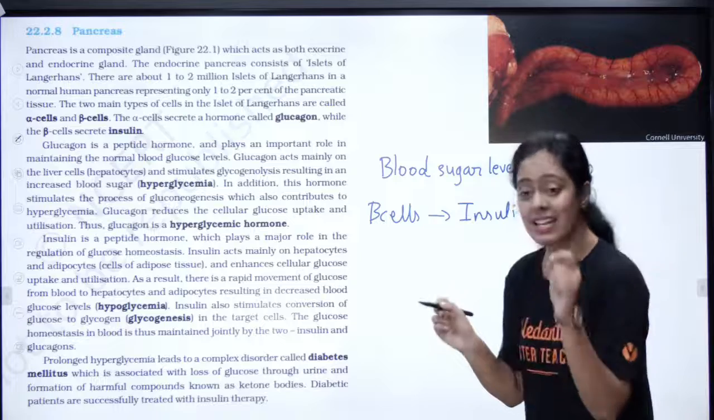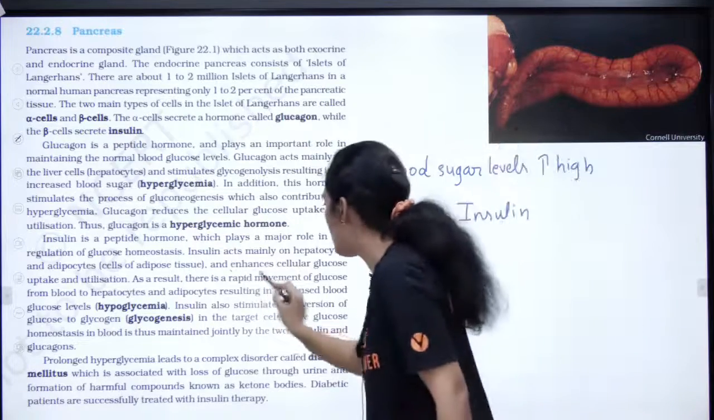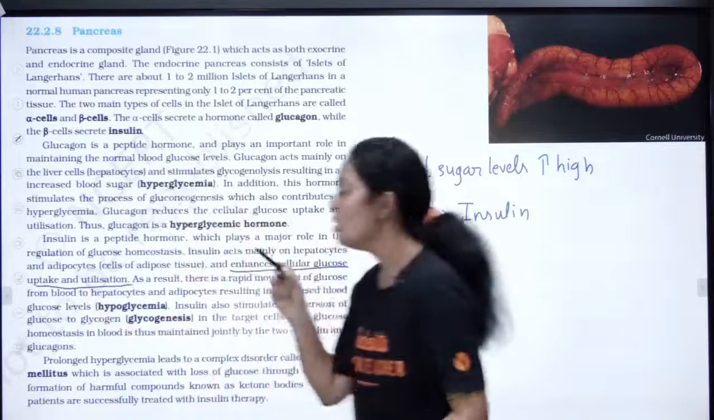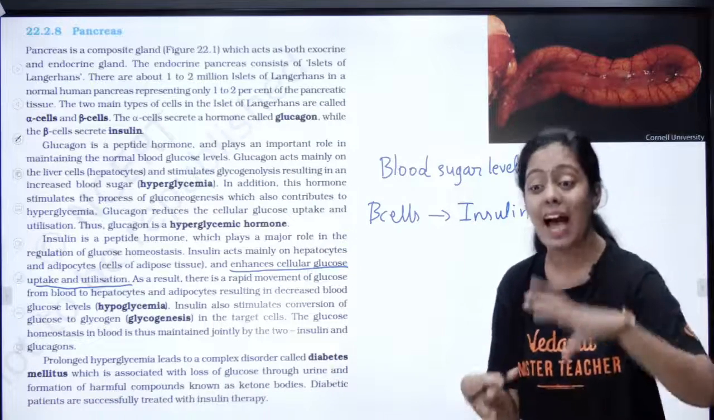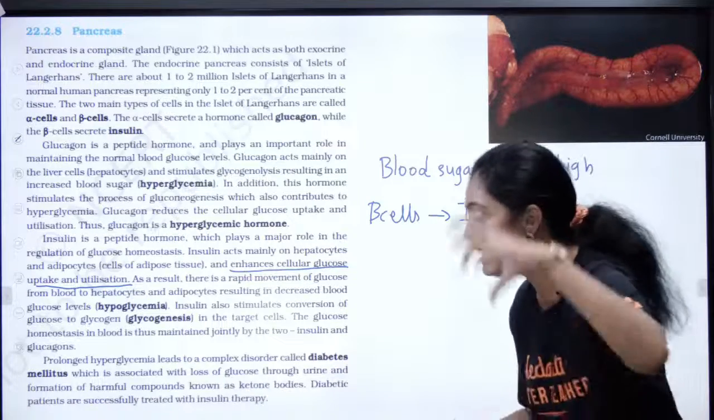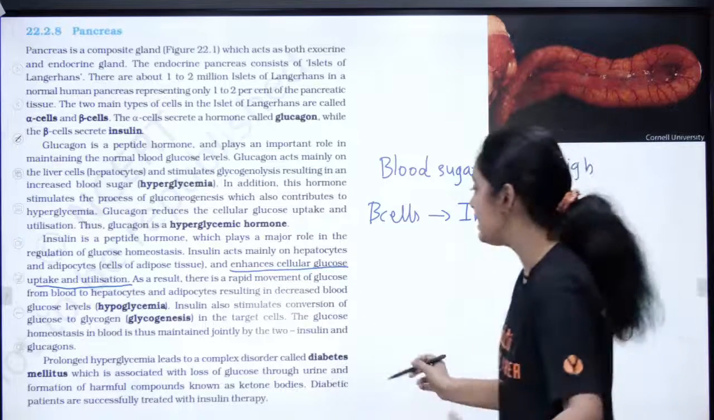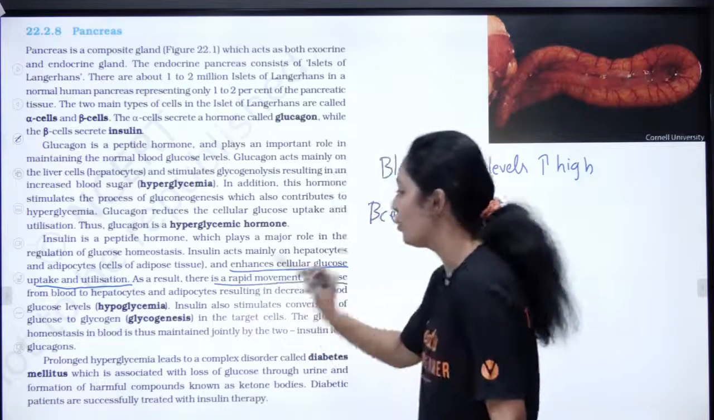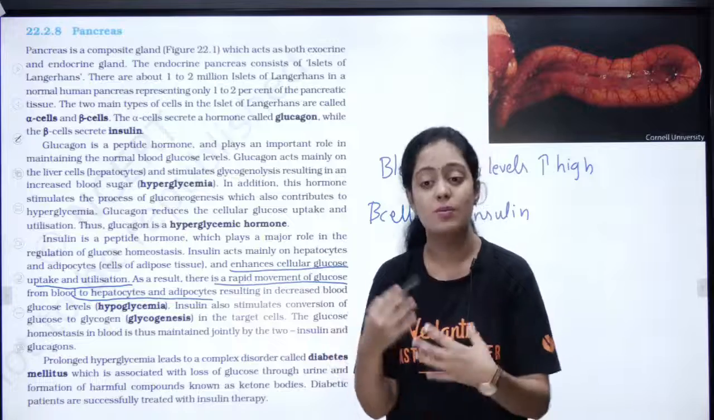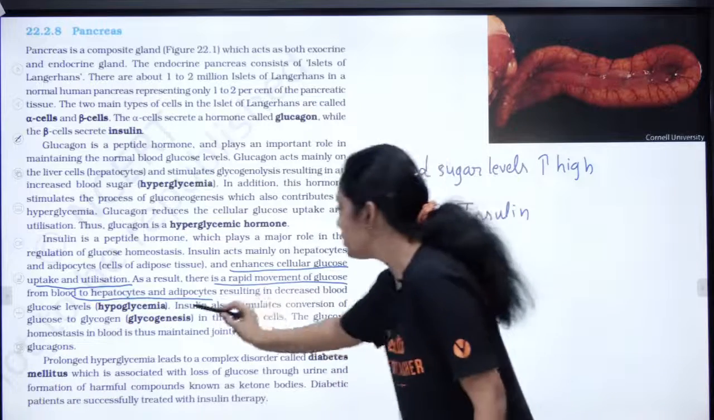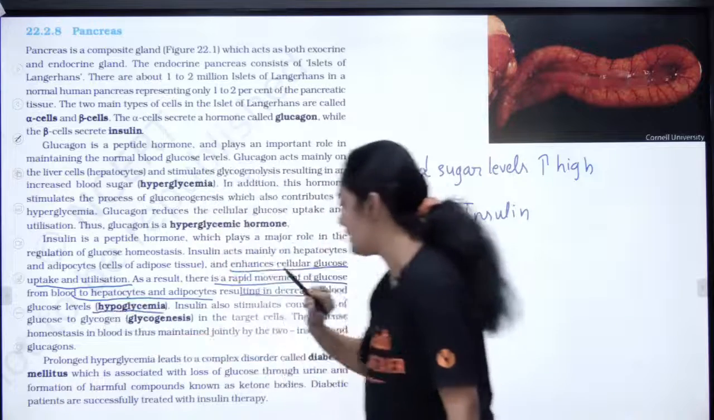Okay, so now this insulin will induce the cellular uptake of glucose. Very important. It is going to allow the cells to take more and more glucose. So as a result, the blood sugar level decreases. Very good Sandhya. As a result, there is a rapid movement of glucose from blood to hepatocytes and adipocytes. What are adipocytes? Fat storing tissue. And this results in decreased blood sugar level, that is hypoglycemia.